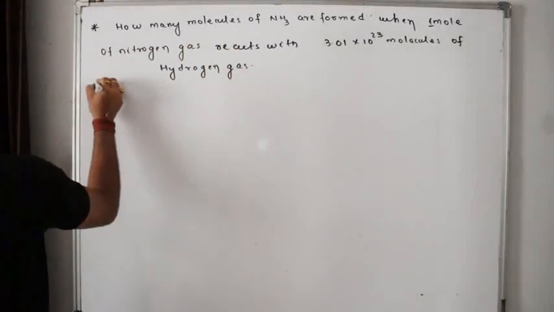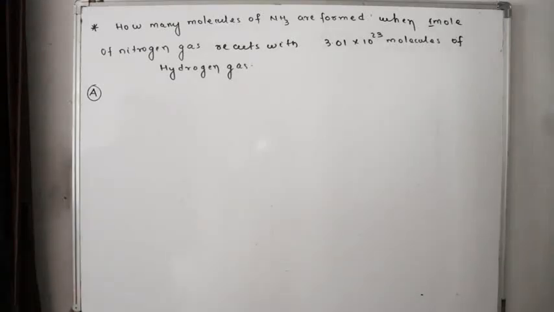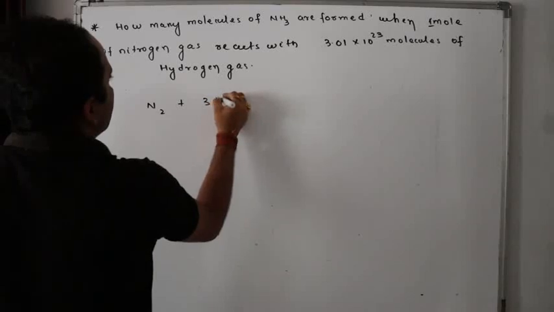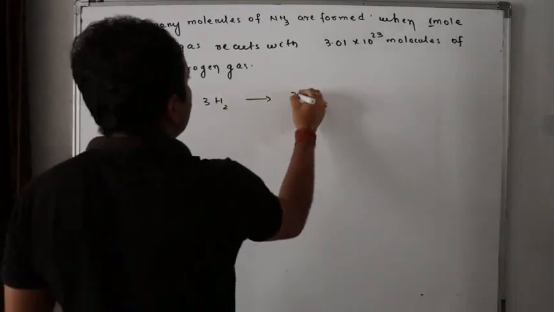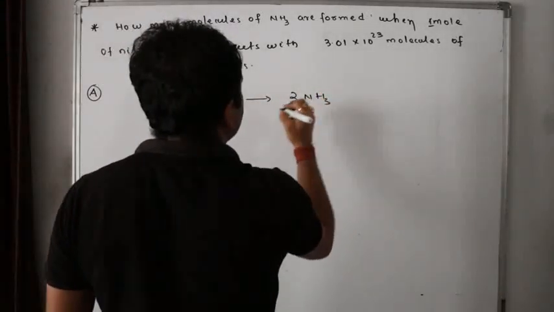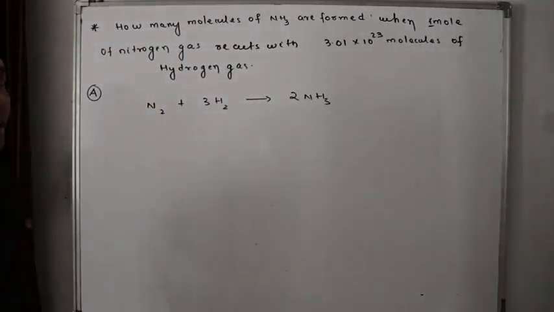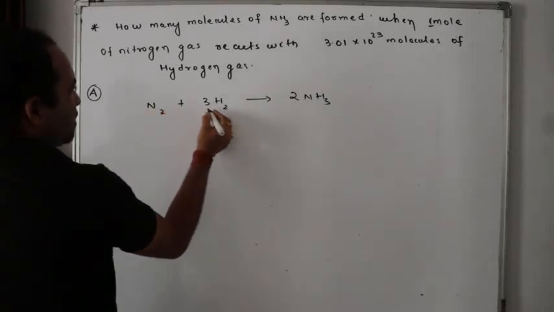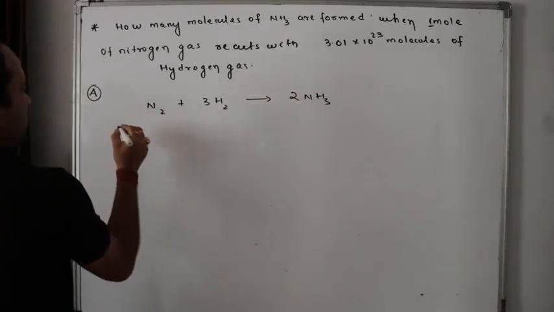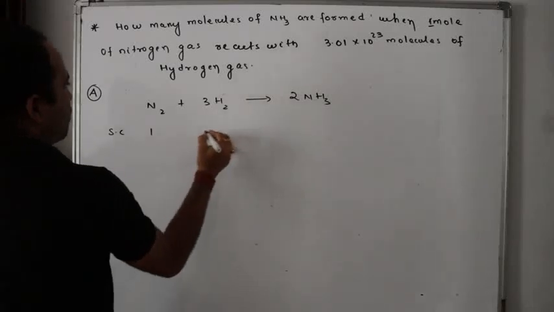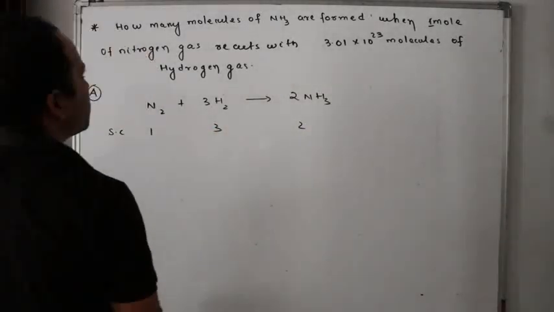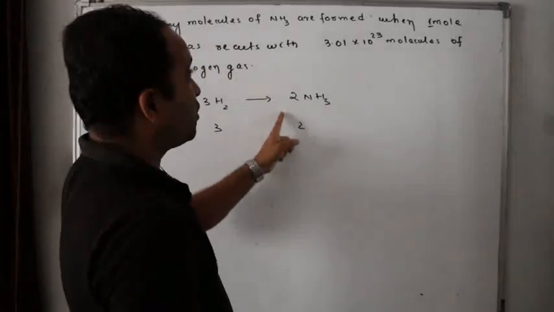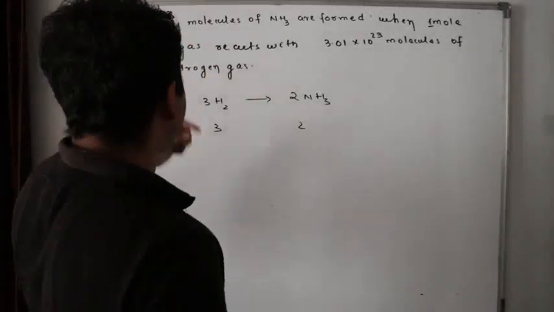Look, first of all, the preparation of ammonia equation: N2 plus 3H2 gives 2NH3. This is the Haber's process of preparation of ammonia. Okay, now look here. By default, 1 mole requires 3 moles, gives 2 moles. So the stoichiometric coefficients are 1 mole, 3 moles, 2 moles. Question is, how many molecules of ammonia, molecules not moles, are formed when 1 mole of nitrogen gas